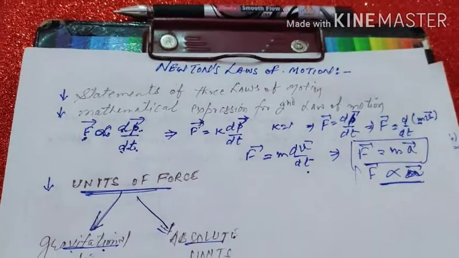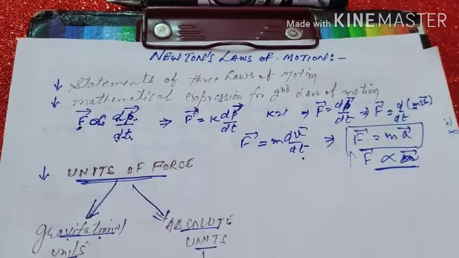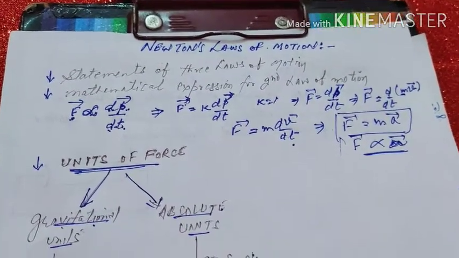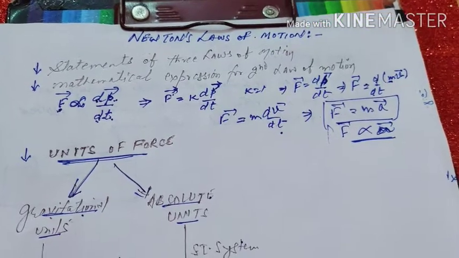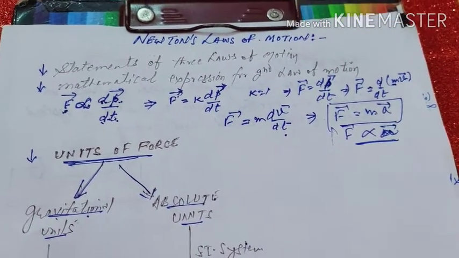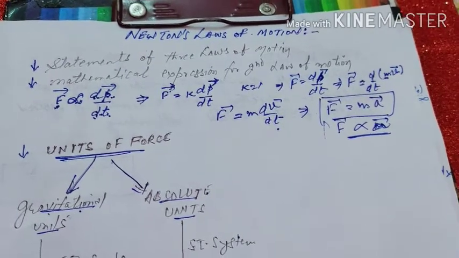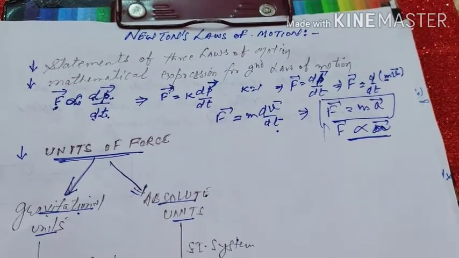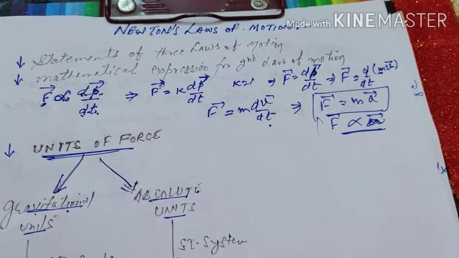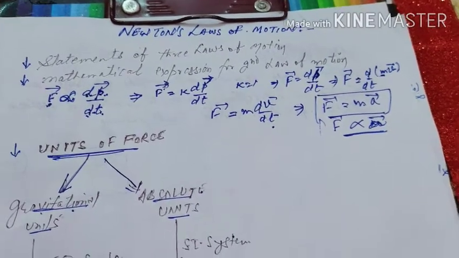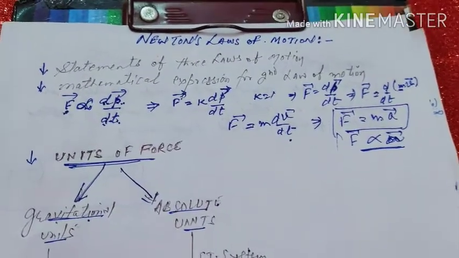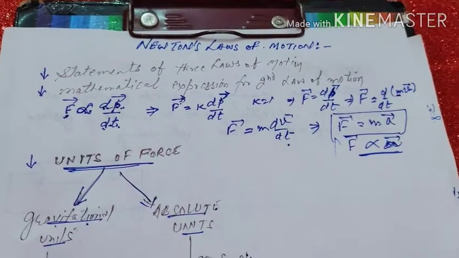In fact, inertia is the inherent property of a body by virtue of which it opposes any change in its state. It is an inherent property of a body due to which a body remains either in the state of rest or it will continue in uniform motion unless an external force is applied on it.